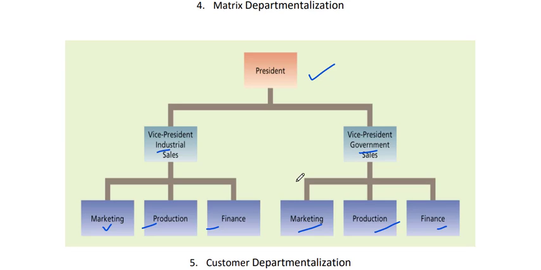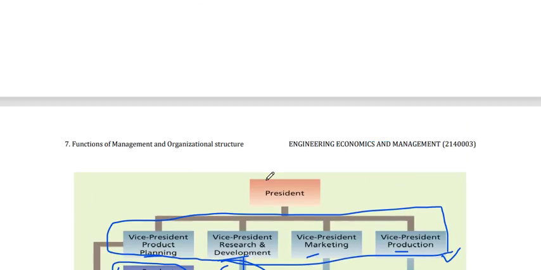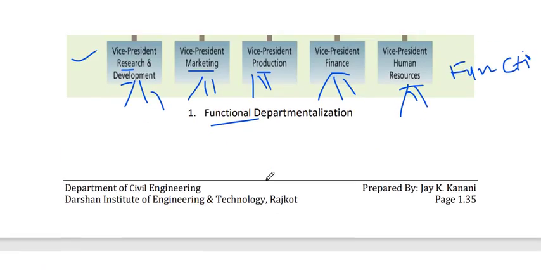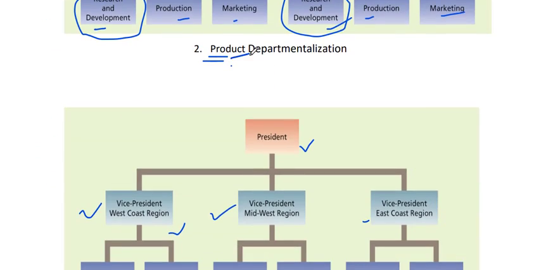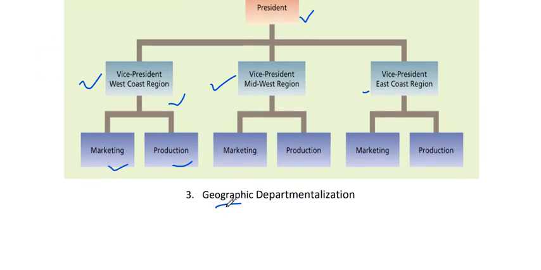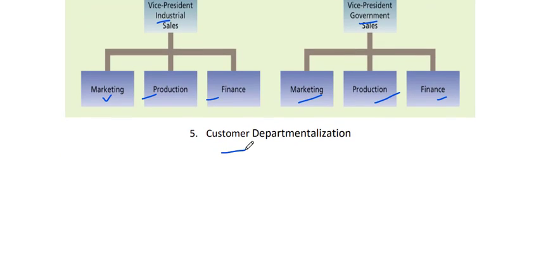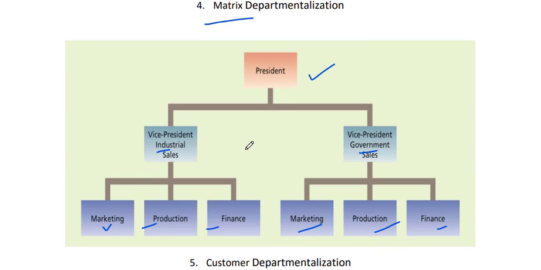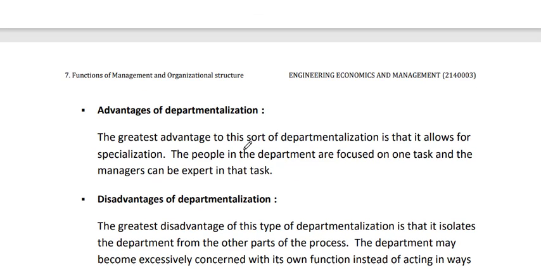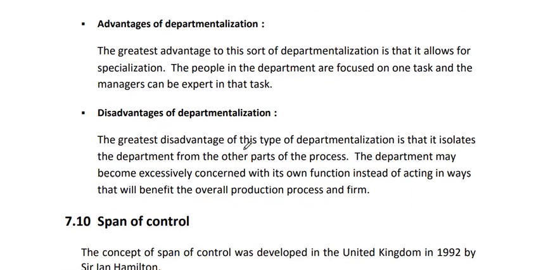So now from the graph we have discussed five types of departmentalization: functional, product, geographic, matrix and last, customer. Easy topic. Now what are the advantages of departmentalization?